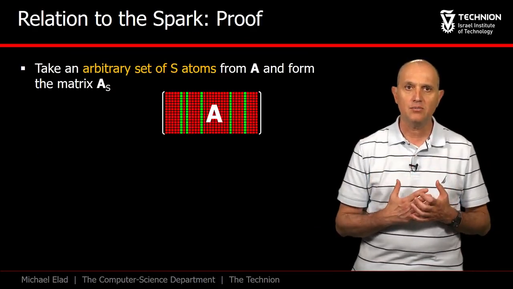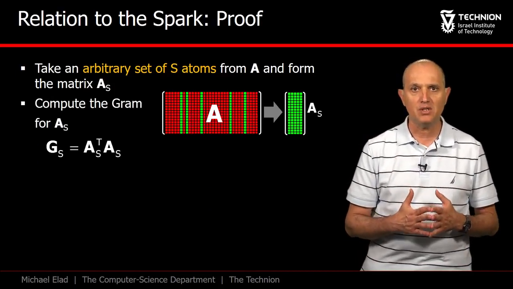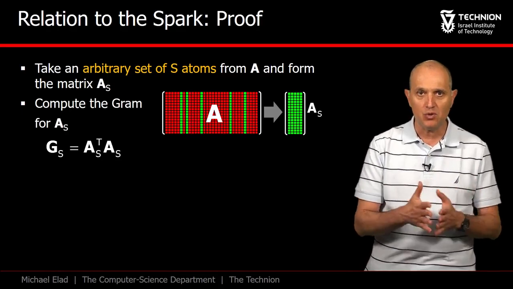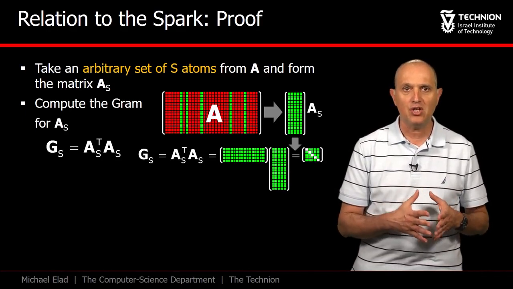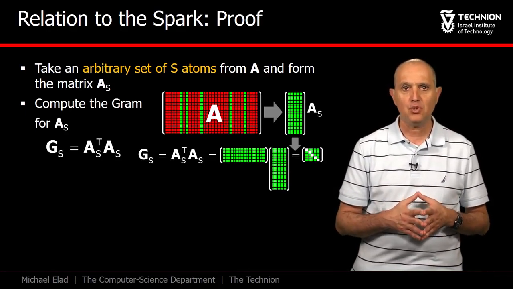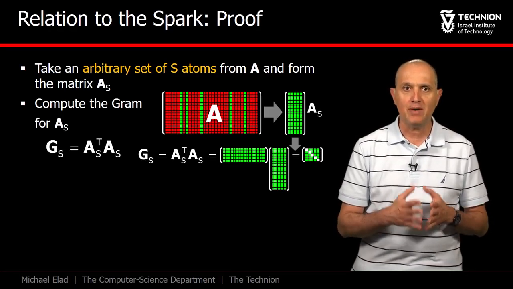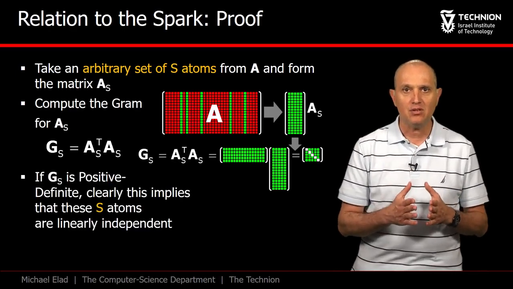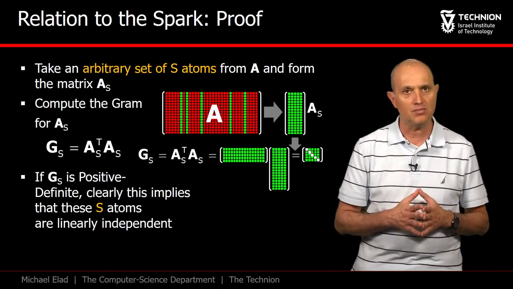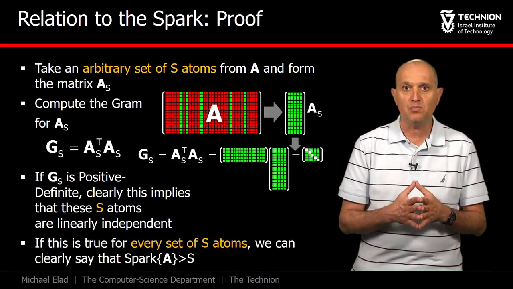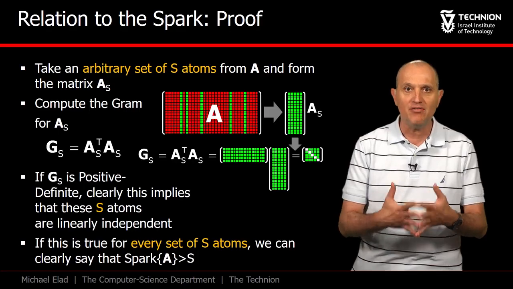Let's extract S columns from the matrix A and build the submatrix A_S. We compute the Gram matrix referring to A_S, given as A_S transpose A_S. We denote this as G_S, and clearly this is a leading minor from the general Gram matrix of A. As such, we know that its main diagonal contains 1s, and the off-diagonals are all in the range minus mu to mu. If we can claim that G_S is positive definite, this means that A_S has S linearly independent columns. If we could make this statement with respect to any subset of S columns, this means that the spark of this matrix is strictly above S.